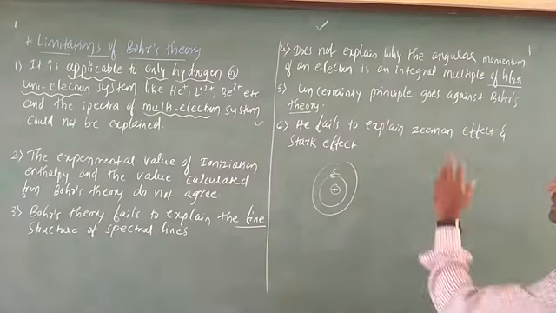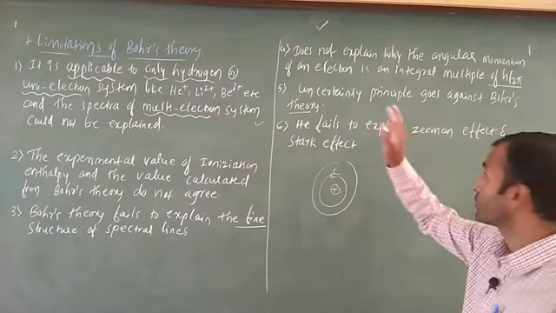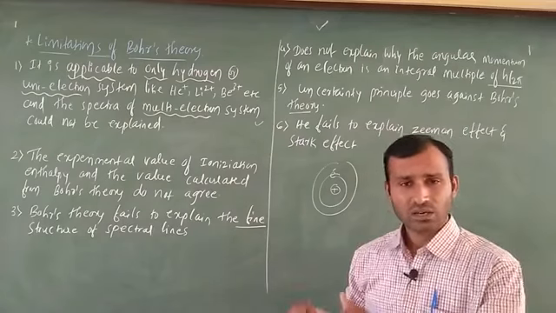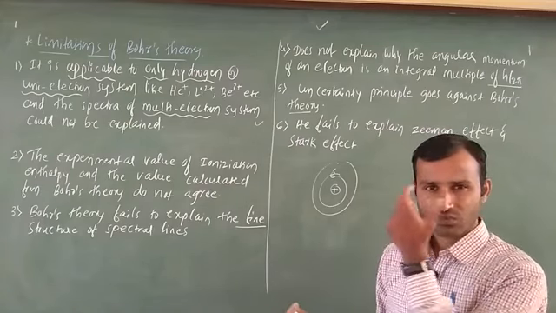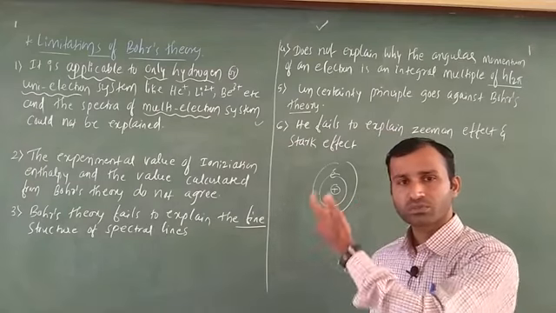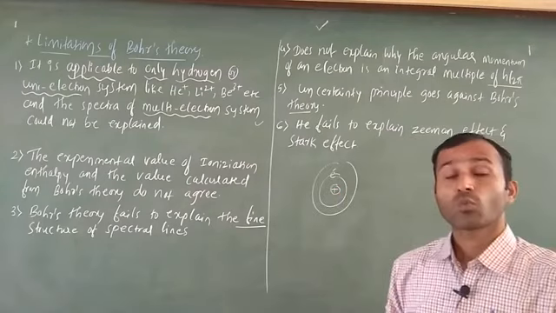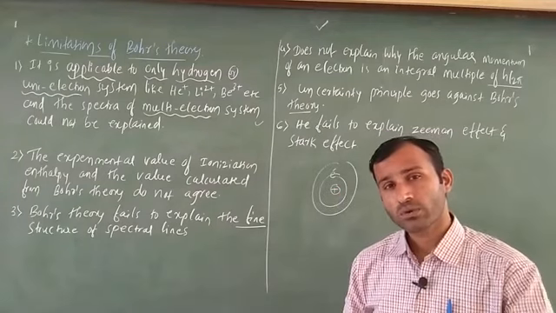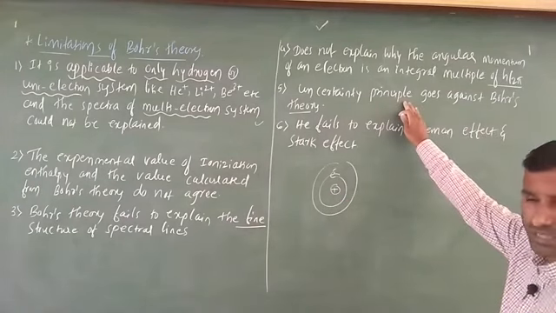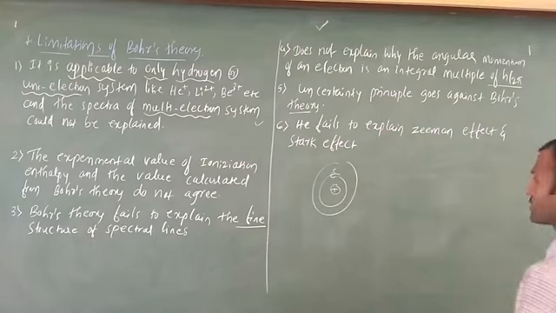Okay. The next one, the uncertainty principle goes against Bohr's theory. What is the Heisenberg uncertainty principle? Heisenberg is the name of the scientist, so it is the Heisenberg uncertainty principle. That principle and Bohr's theory do not match. What is the Heisenberg uncertainty principle? We will study it in the next video, do not worry. Okay. After that you can compare the Heisenberg uncertainty principle and Bohr's theory, you will get an idea. Okay. Next one is what?